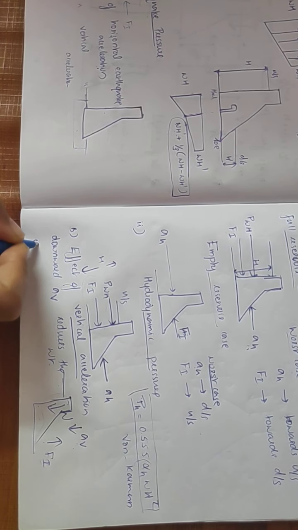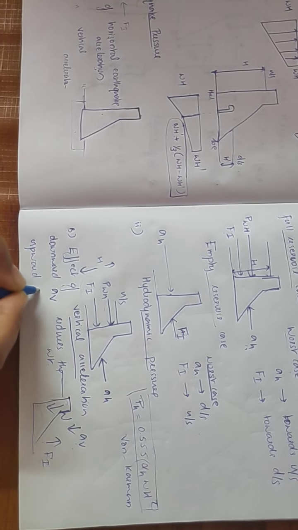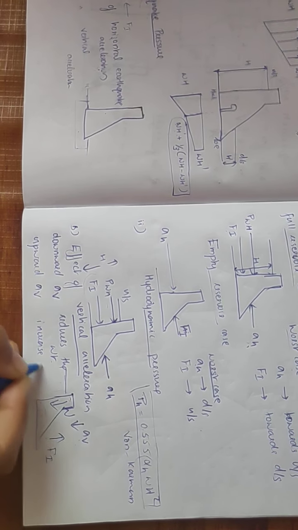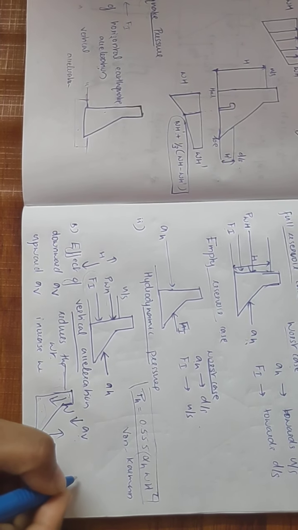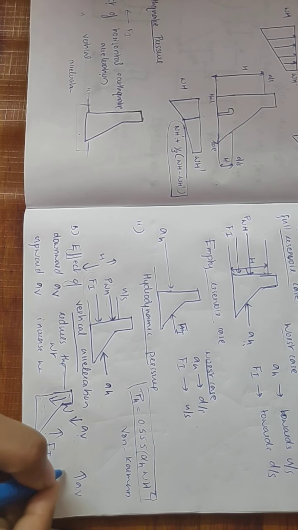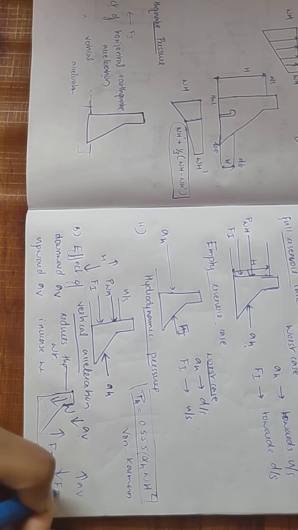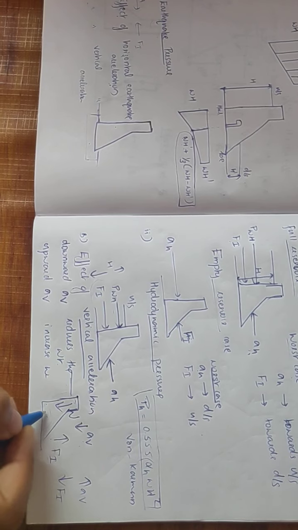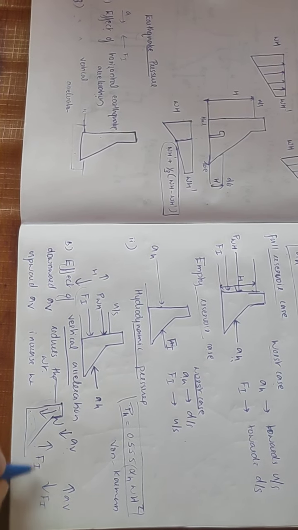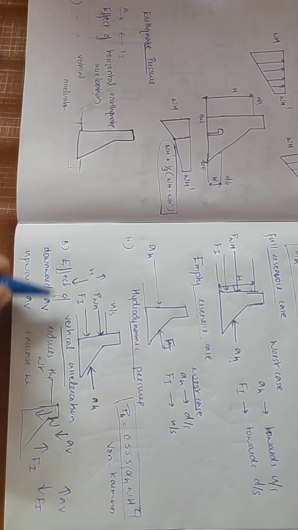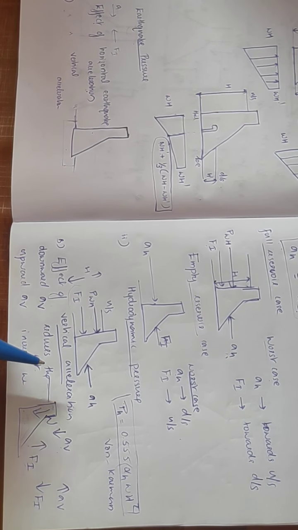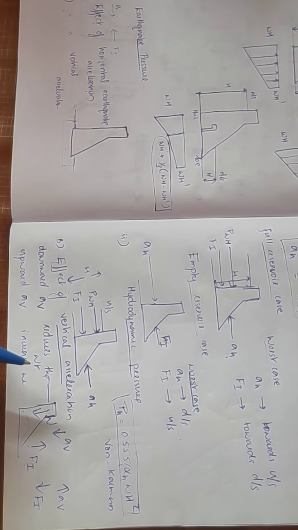So upward acceleration will increase the weight. How? If acceleration is acting upward, the inertia force acts downwards. Already the self weight is acting downward. Because of the additional inertia force, the weight will be increased. So the effect of vertical acceleration will always be either to increase or decrease the unit weight of the material as well as the unit weight of the water.